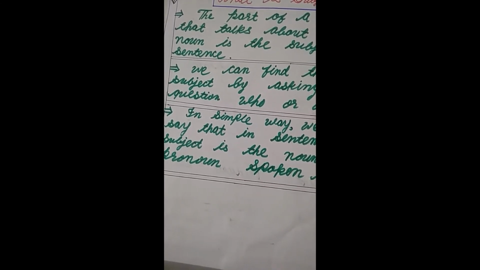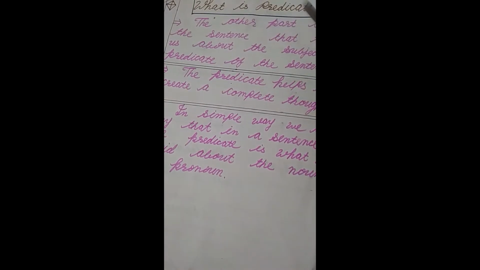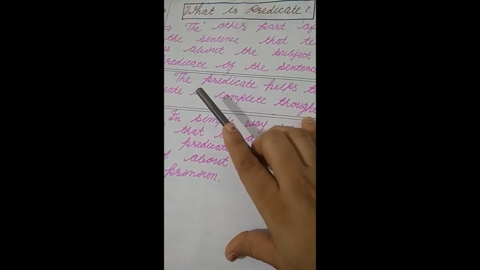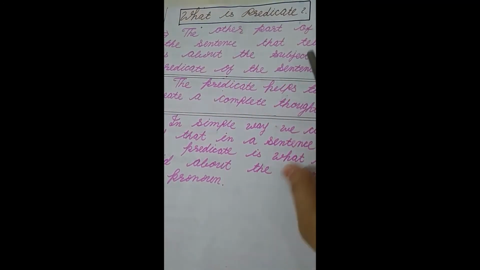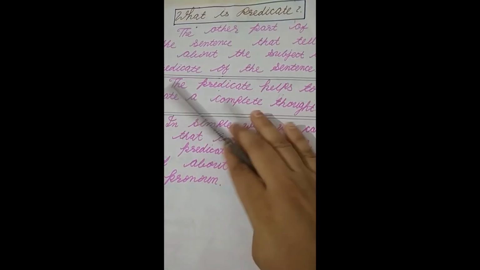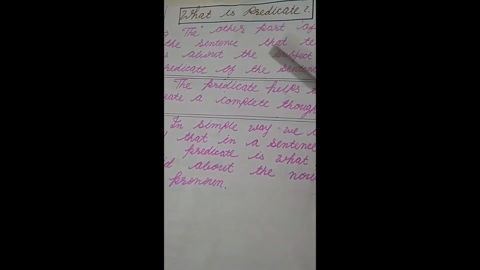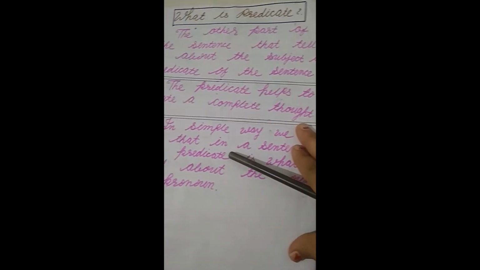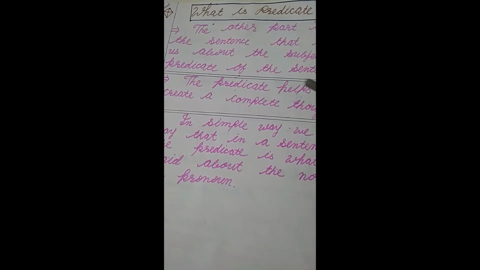Now, let's understand what is predicate. What is predicate? The other part of the sentence that tells us about the subject is the predicate of the sentence.